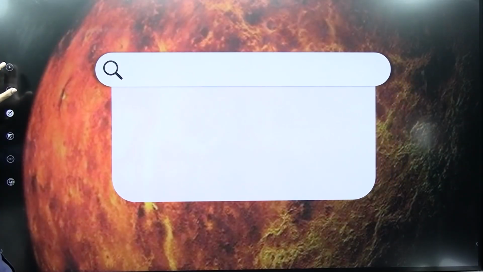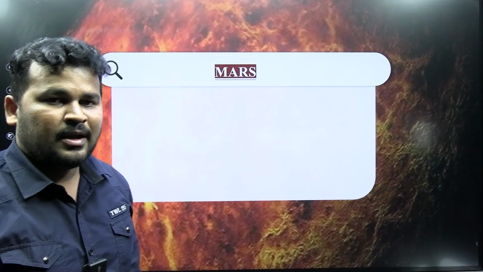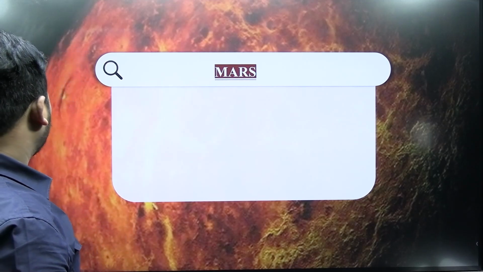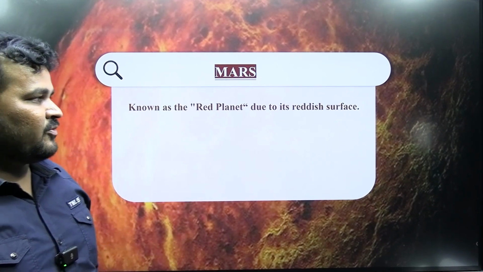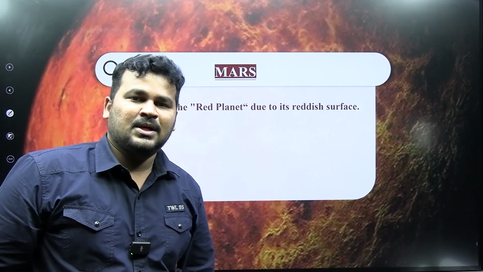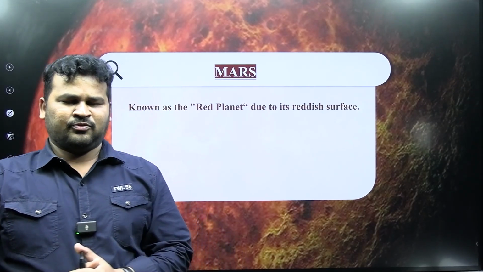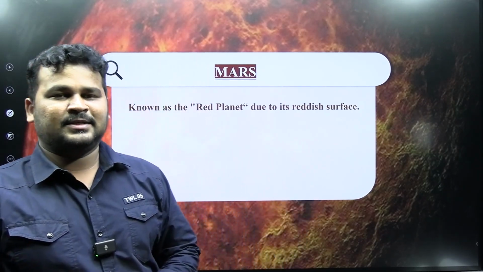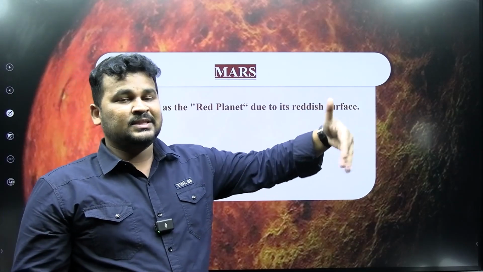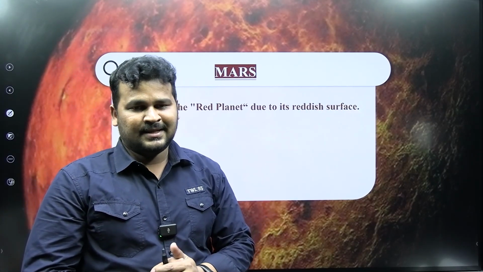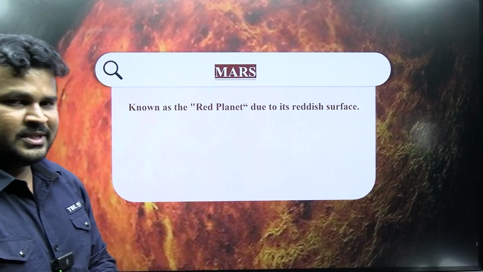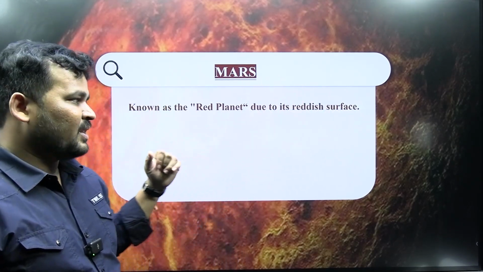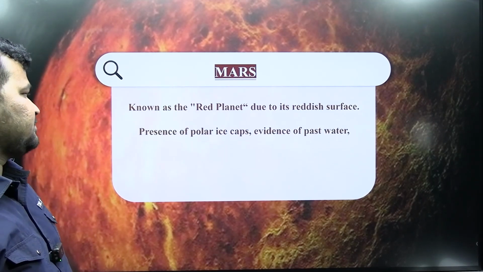Then after that, Mars is known as the red planet. Why? Because if you see the face of Mars, it looks very, very reddish in color. That's why it's known as the red planet. You might see Mars in the sky sometimes. Right, you can see it because Mars is very near to Earth.